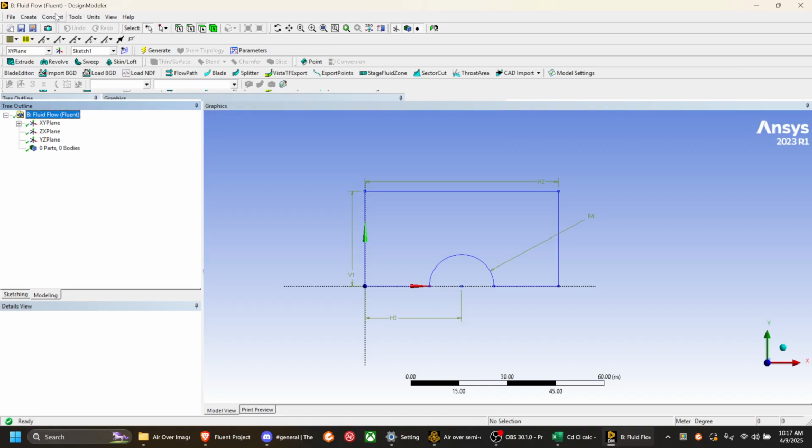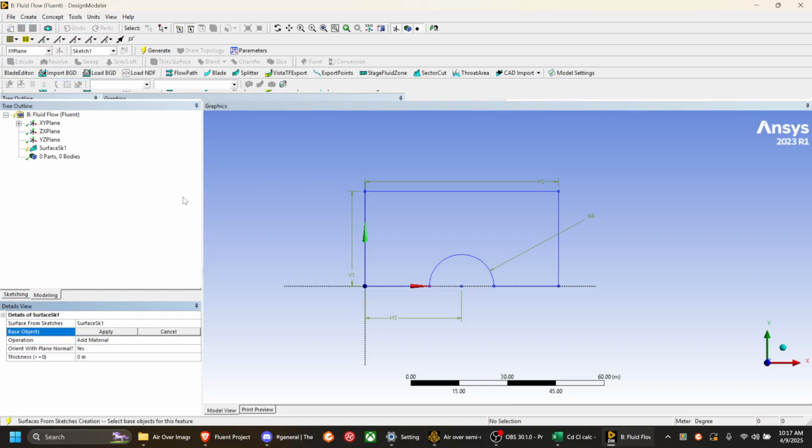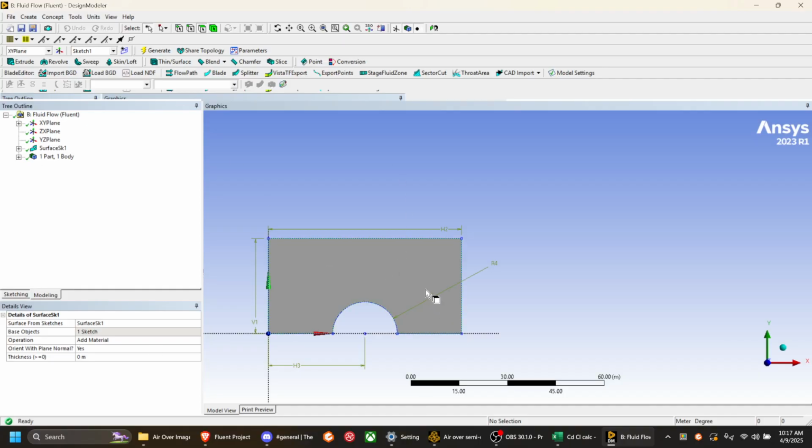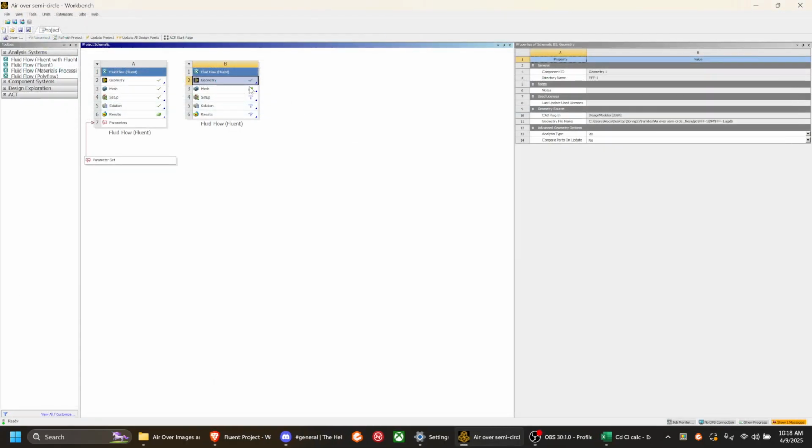Modeling, concept, surfaces from sketches, and we select all of these. Apply. Generate. That's that. So we can close off this. I'm going to mesh.